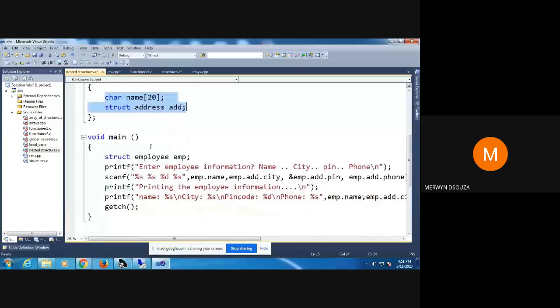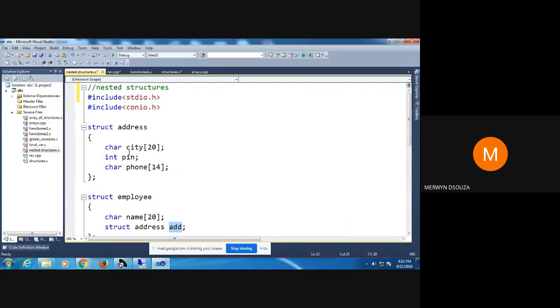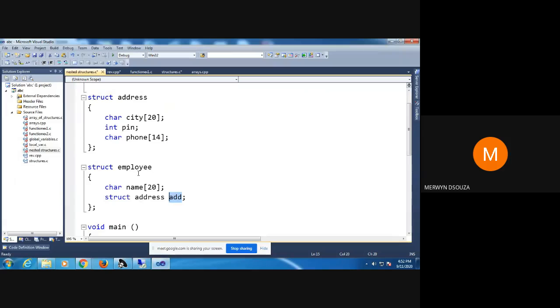Using scanf, I will say EMP dot name. So I will take scanf for this name. Now I want to initialize the second one. So I will say EMP dot add. Now, if you look at this line, add is a variable of this type. So I will use add to access this city, pin, and phone. Got it? Are you getting what I am telling? Add is a variable of this type.